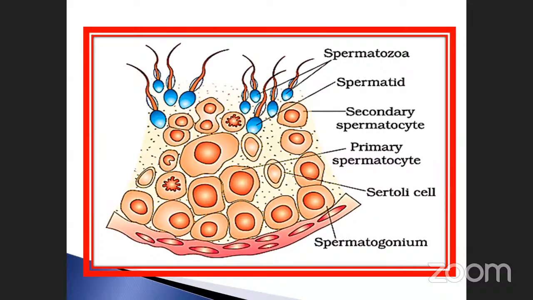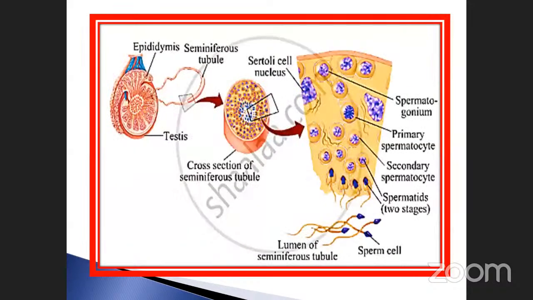Okay, the Sertoli cell. What is the main function of the Sertoli cell? They provide nutrients, isn't it? These are all very, very important. Sertoli cells also very, very important. See here, these are the epididymis, the scrotal structure. After that, Sertoli cells, nucleus, and then expansion. How they will produce inside: spermatogonium, primary spermatocyte, secondary spermatocyte, and a spermatid. Okay, and finally sperm. The mature spermatid is called a sperm. Okay, see that.